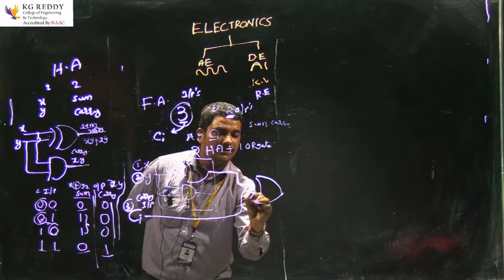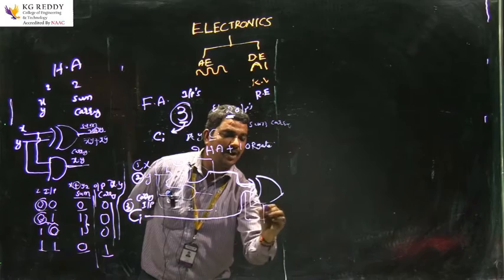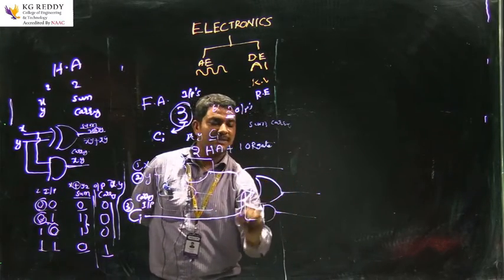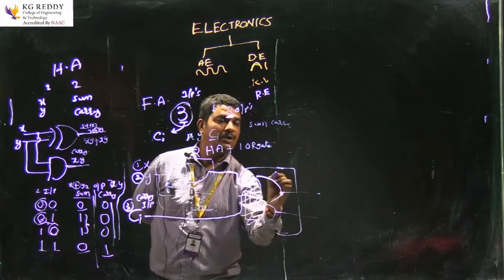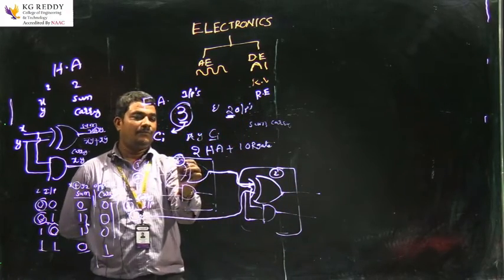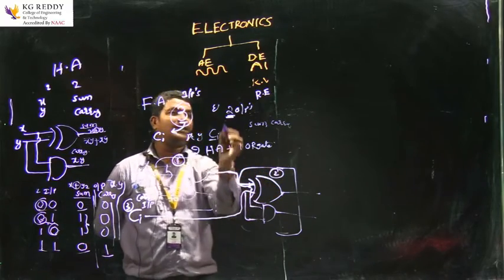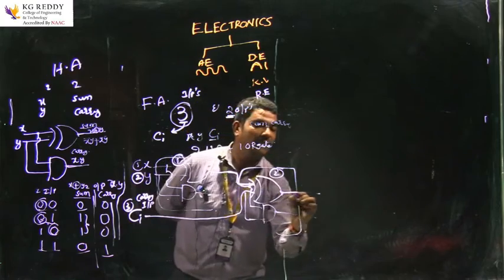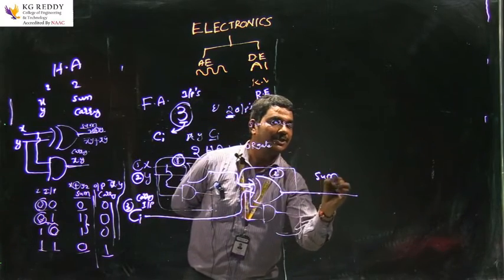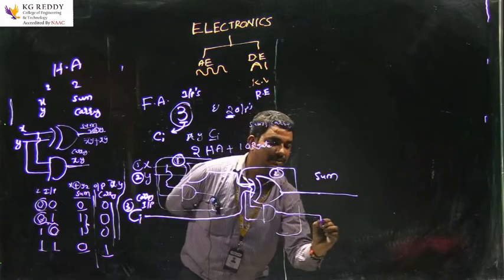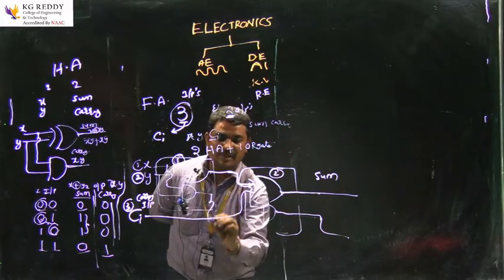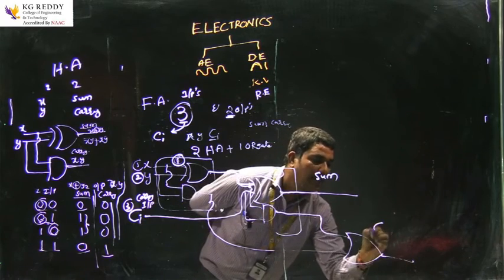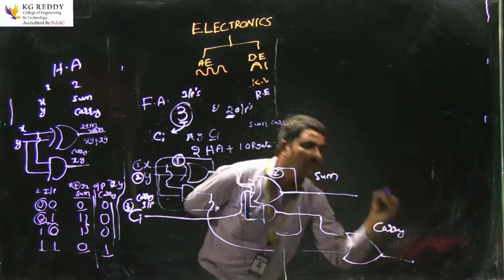And here, one more, the second half adder. How many half adders are we taking? First half adder, second half adder. The definition is 2 half adders and 1 OR gate. The second half adder's output is considered the sum expression, and the AND gate of the second half adder and the AND gate output of the first half adder go to the OR gate. This is the carry expression for full adder.